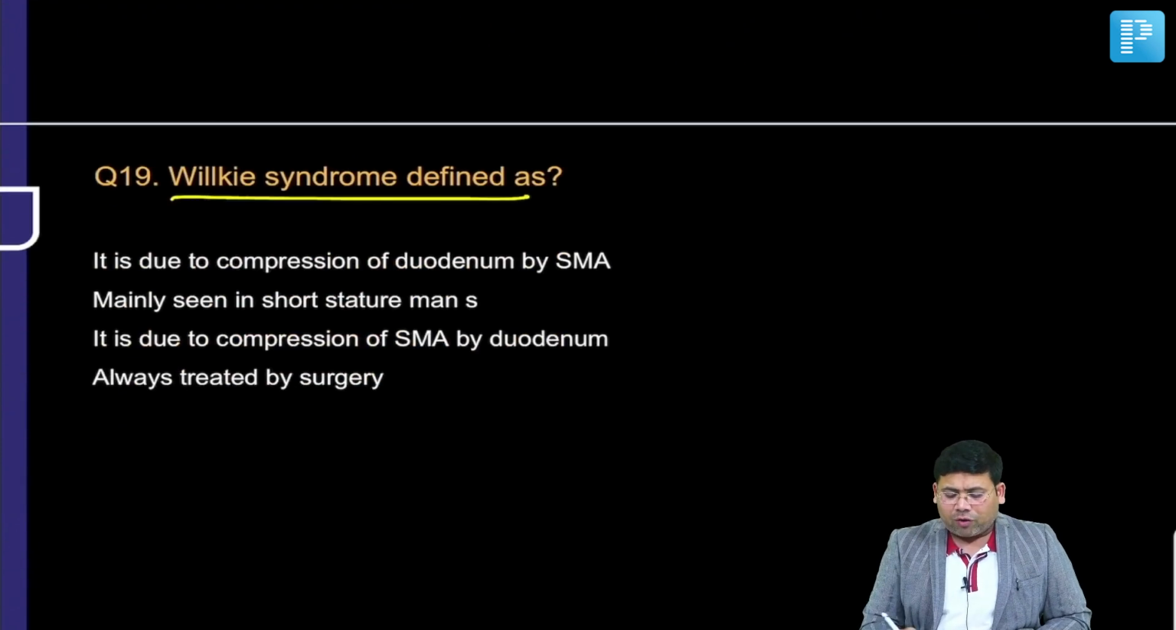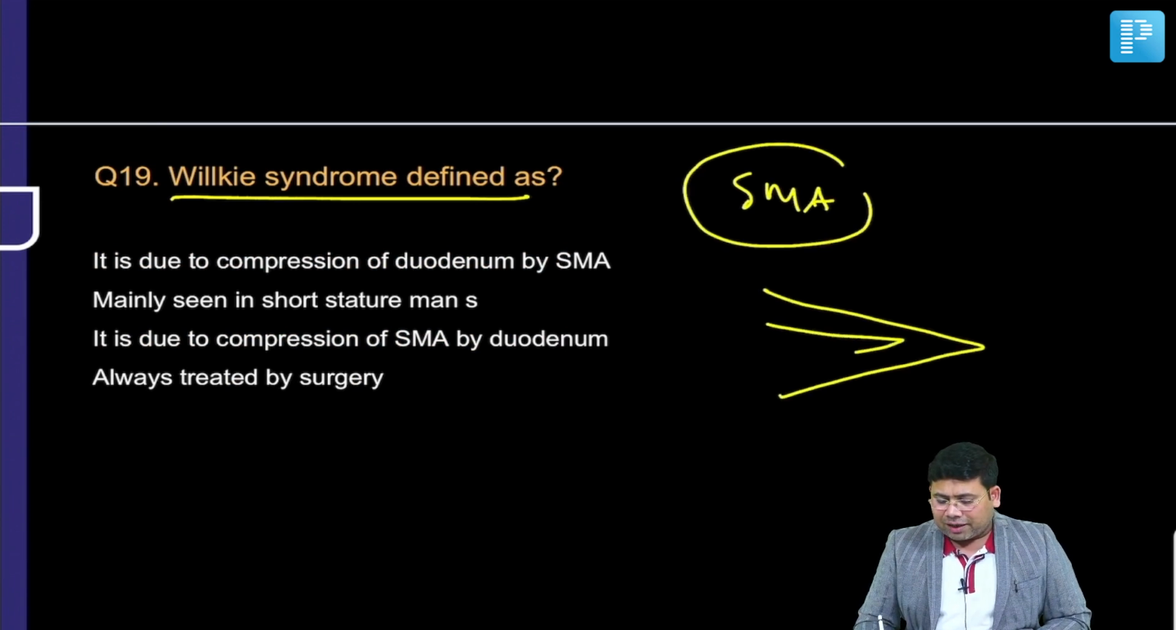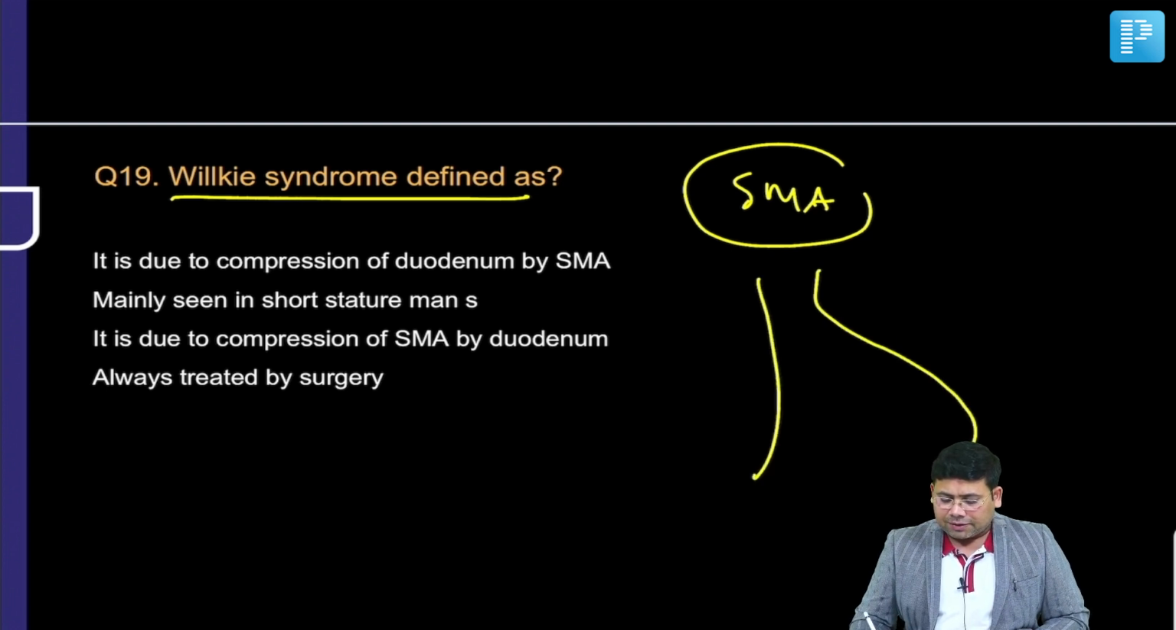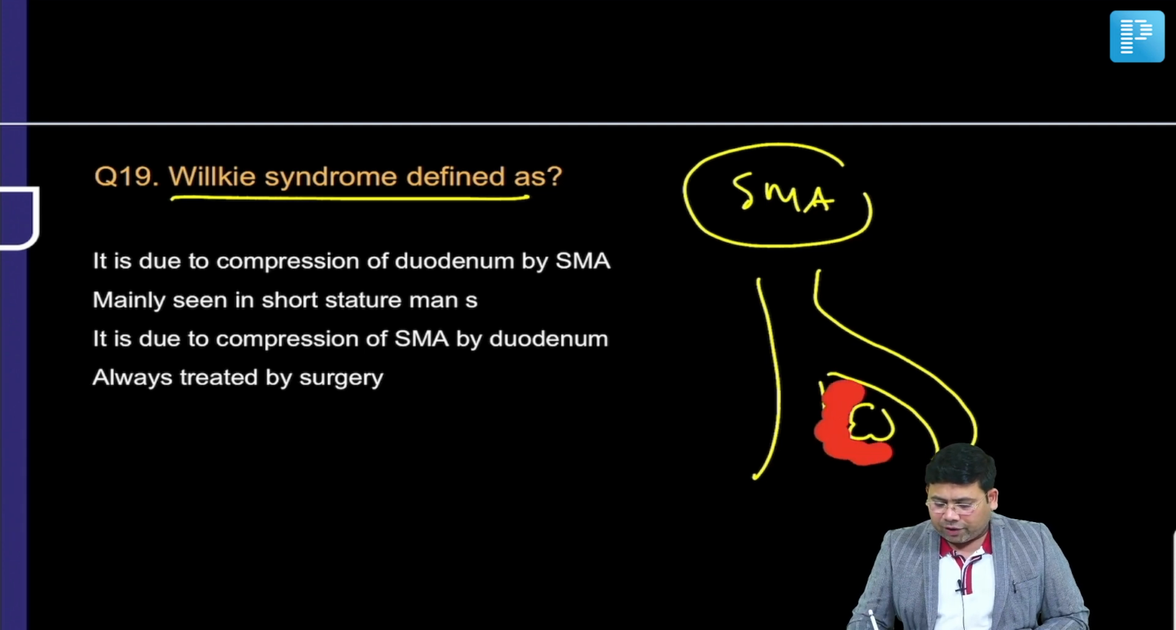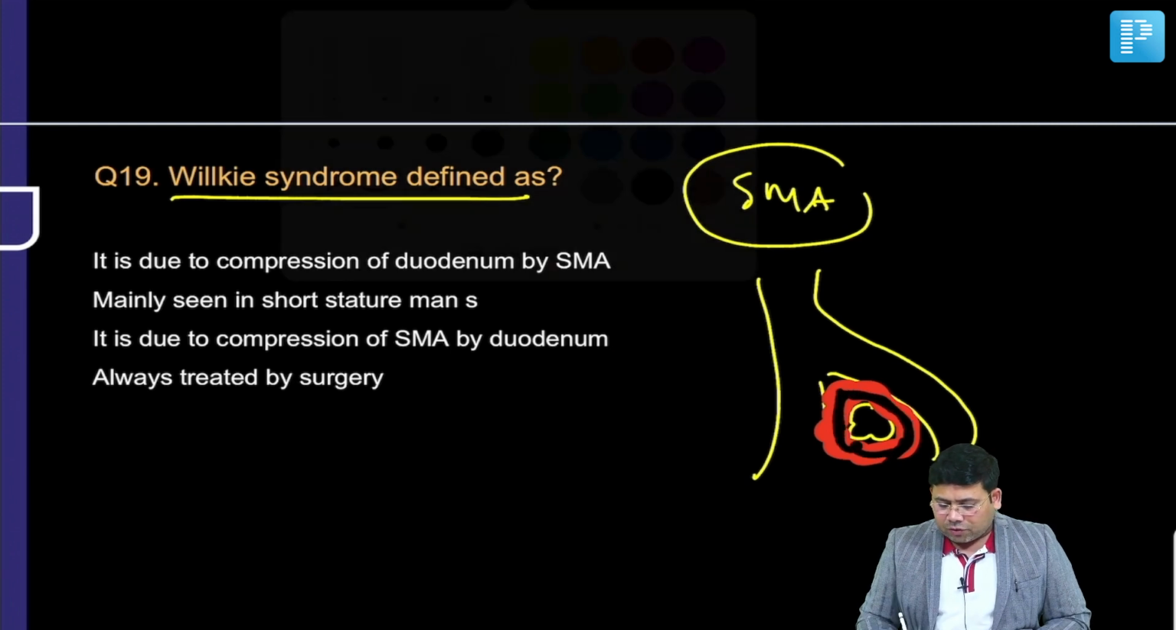Wilkie's syndrome, or SMA syndrome, is due to the decreased aortomesenteric angle. One very important thing: this is the aorta and this is the SMA, and between them the duodenum is going. Remember, around the duodenum you have a lot of periduodenal fat. In some patients there may be rapid weight loss, and because of this rapid weight loss there is loss of fat. Now what is going to happen, students?